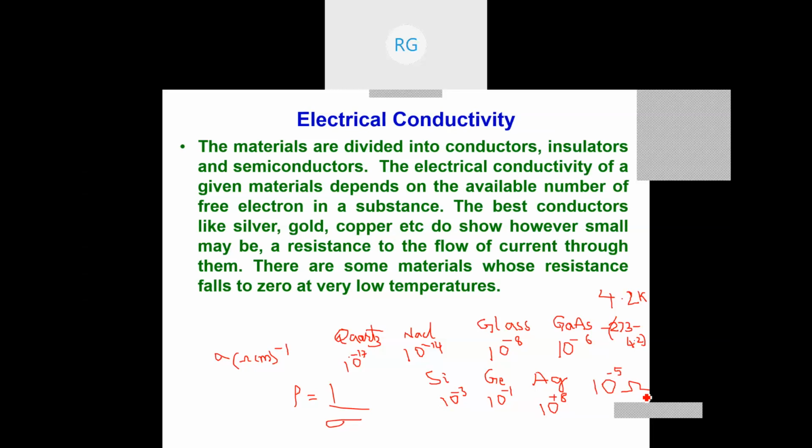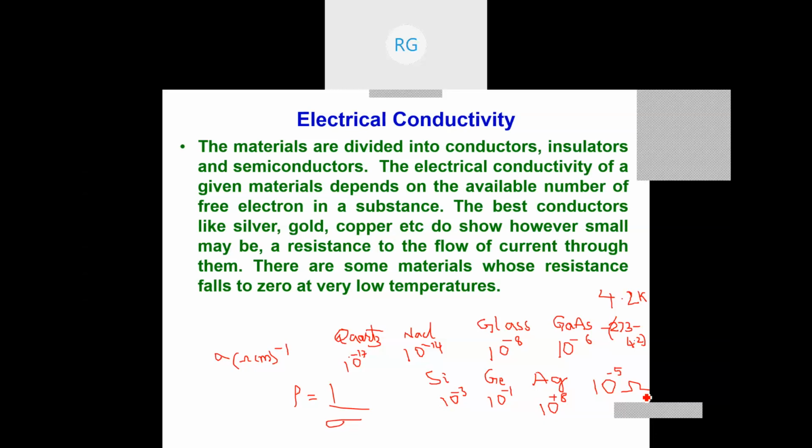Hence, the electrical conductivity plays an important role in using the materials for different applications. If generally the conductivity is good, we use them for electrical conductors like aluminum, silver, copper, etc. If their conductivity is very poor, we use them as insulators or dielectric materials like quartz, glass, etc. If their conductivities are intermediate, then we can call them semiconductors.